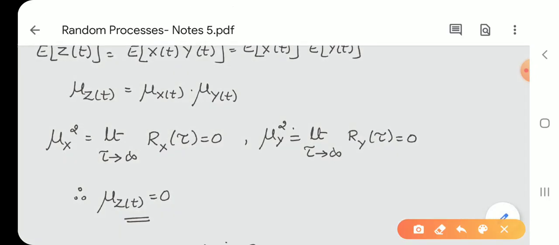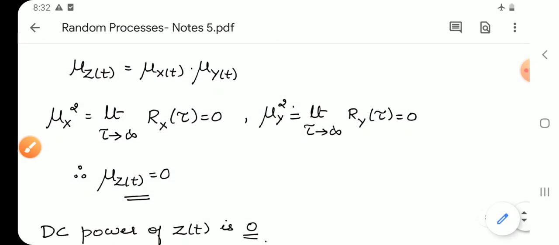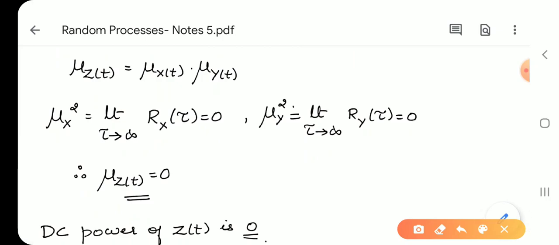I have already told you about this property we have dealt with earlier. So mu_x square is nothing but the limit of R_x(tau) as tau tends to infinity. We have shown it as 0. Similarly, mu_y square is equal to 0 when tau tends to infinity.